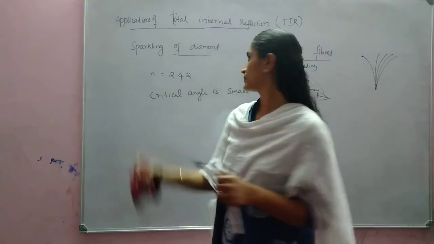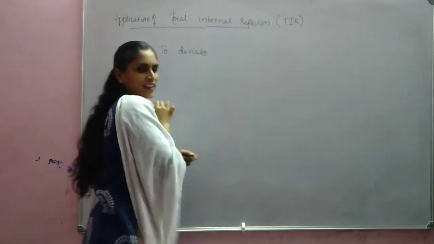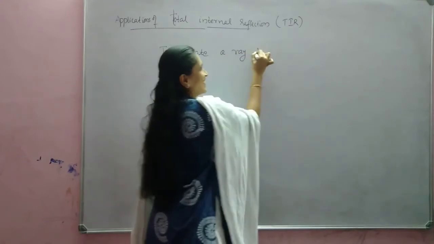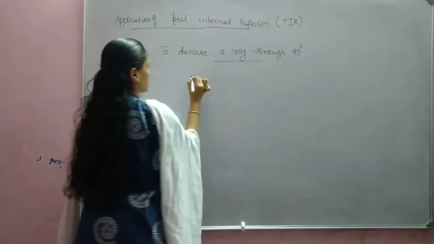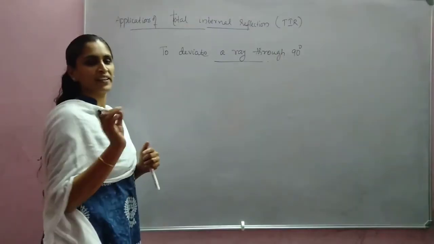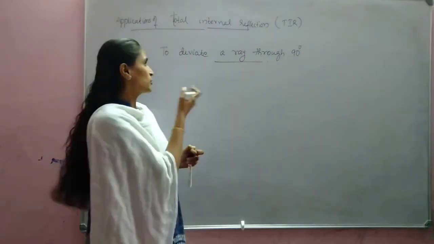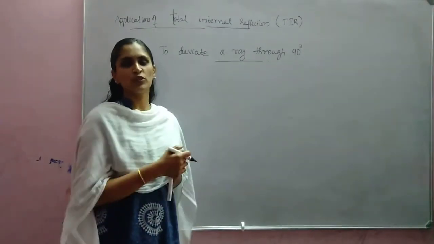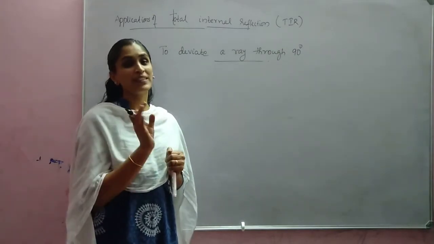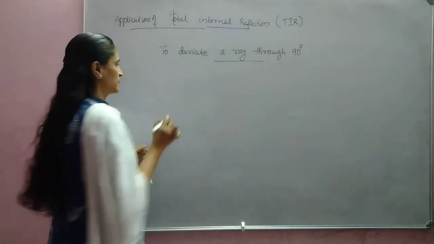To deviate a ray through... So here, for all these purposes, we are using an isosceles prism, a 90 degree, 45 degree, 45 degree prism. Normally, we used to use an equilateral prism, but here, in all these cases, we are using a 90 degree, 45 degree, 45 degree prism, which means an isosceles prism we are using. Not an equilateral prism.